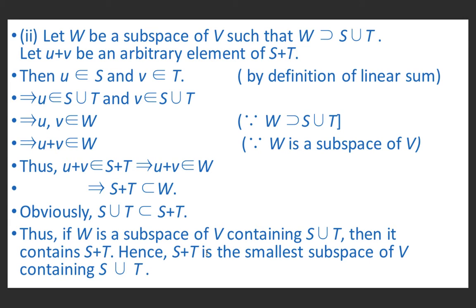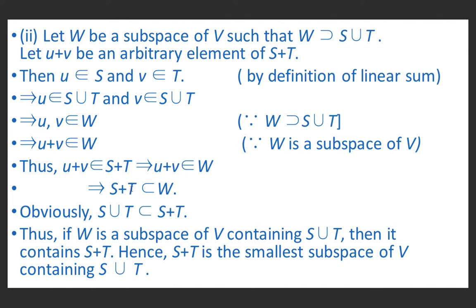Now second part. Let W be a subspace of V such that W contains S union T. Let U plus V be an arbitrary element of S plus T. Then U belonging to S and V belonging to T implies that U belongs to S union T and V belongs to S union T. And this implies U and V belong to W because W contains S union T. And this implies U plus V belongs to W. Hence, we have shown that U plus V belonging to S plus T implies U plus V belongs to W, and therefore S plus T is a subset of W.